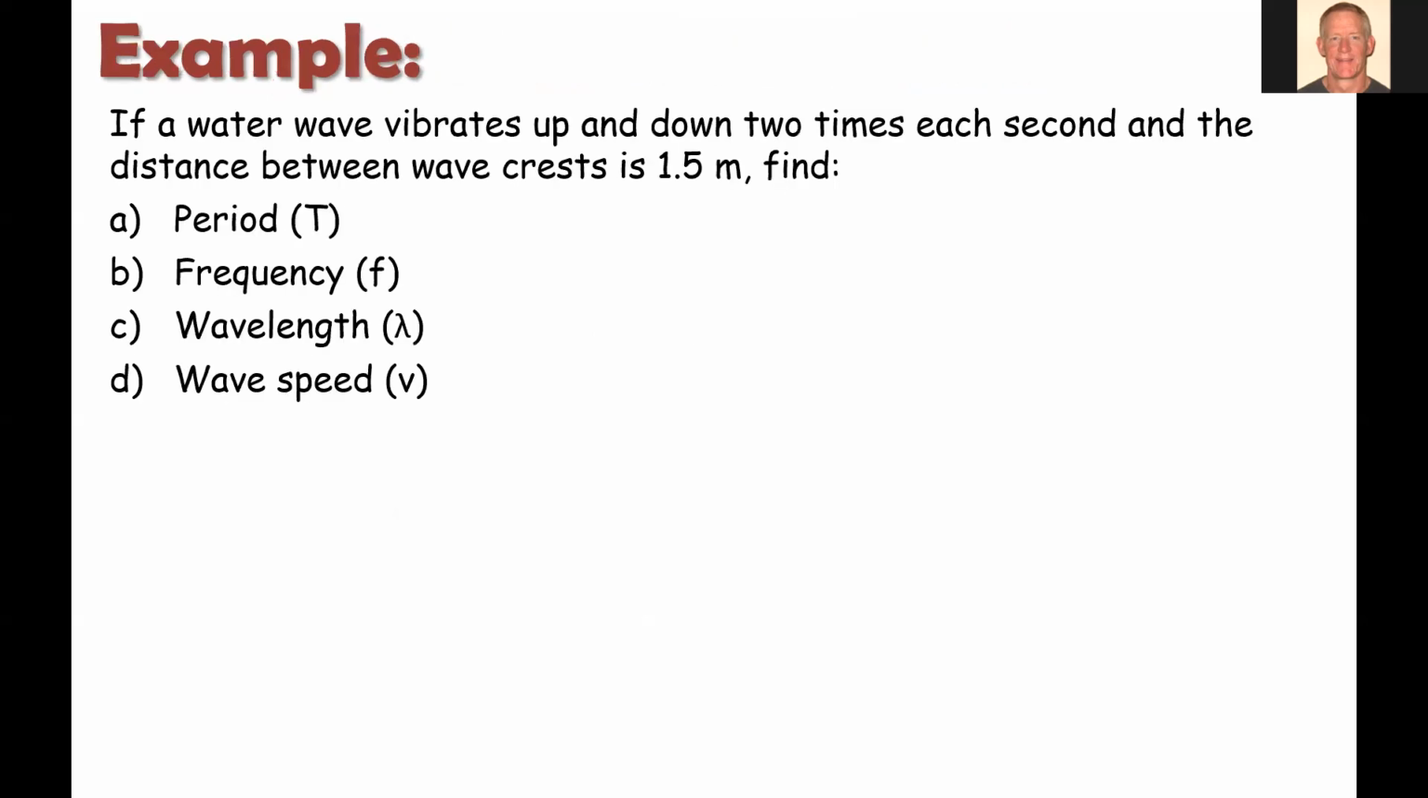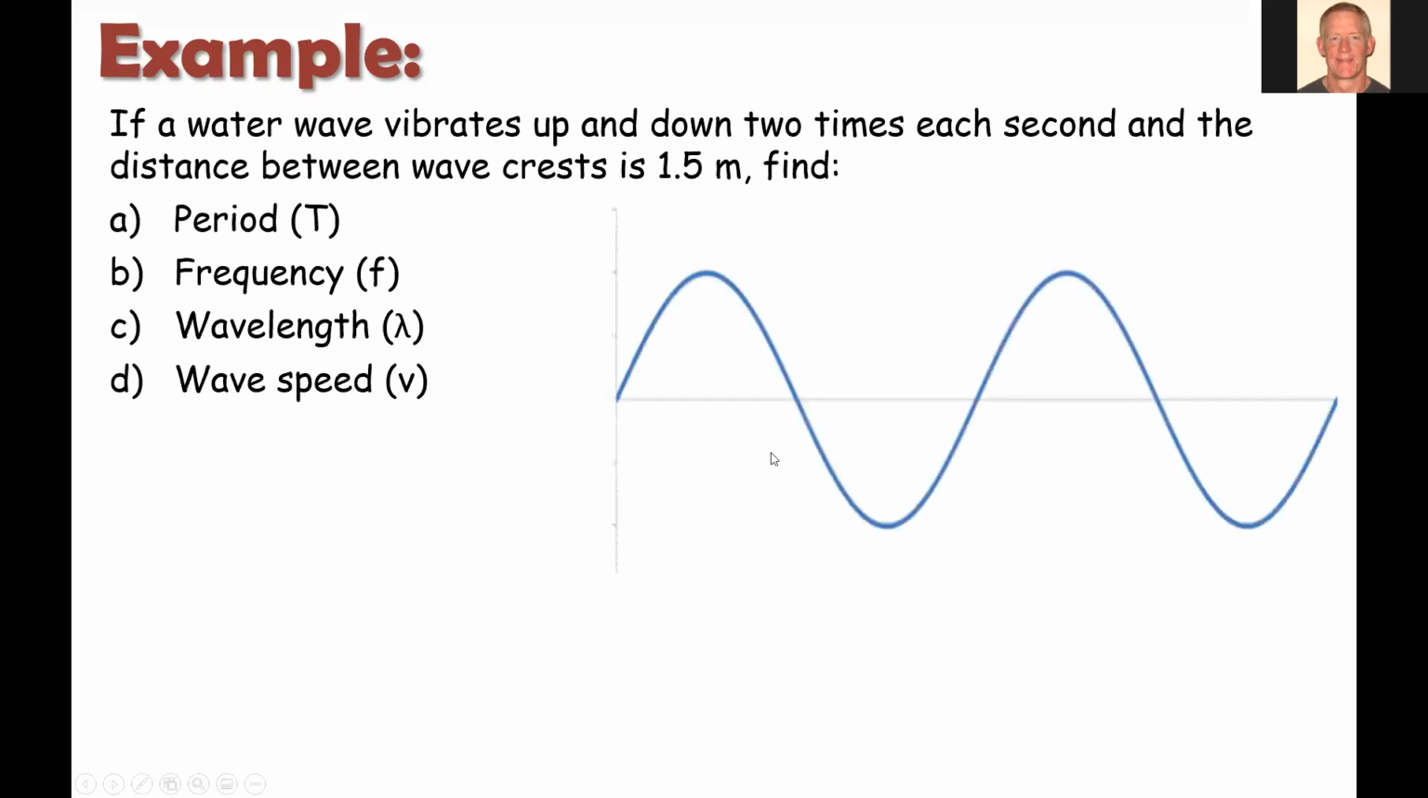All right, let's look at a couple more examples here. If a water wave vibrates up and down 2 times each second, and the distance between wave crests is 1.5 meters, then I want you to find a variety of parameters here. So the first is the period, then the frequency, then the wavelength, and the wave speed. Now a good practice is to draw a picture. If you're not given a picture in a problem, sketch a waveform, your sine wave here, and start to label the information that we know.